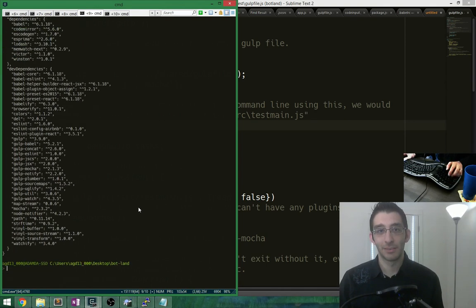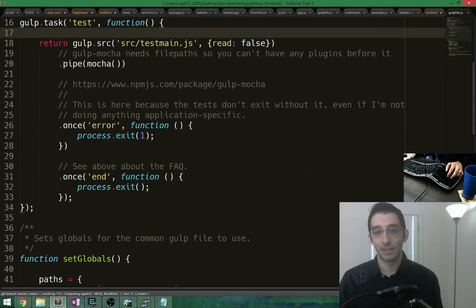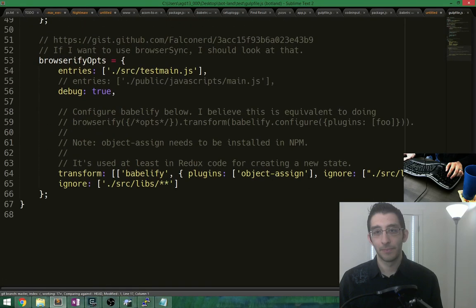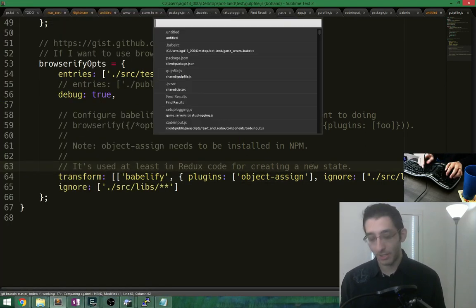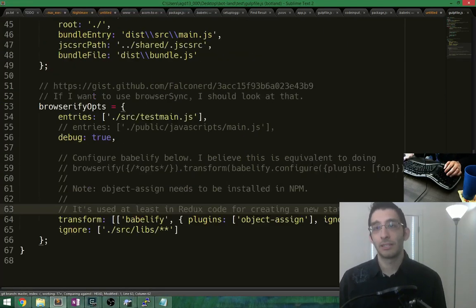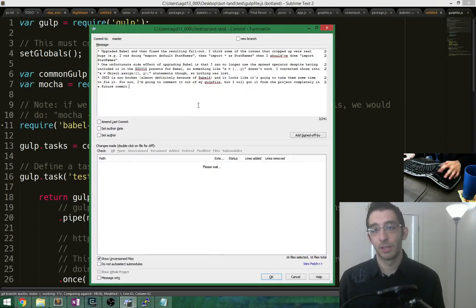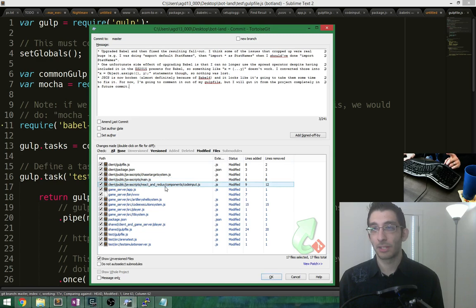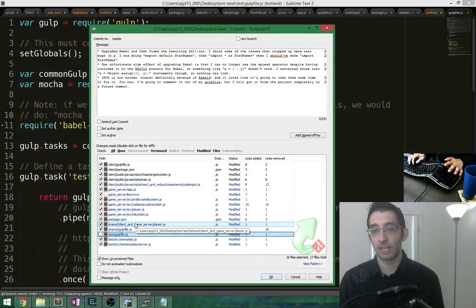Possibly. What happened? Where did my test go? Oh no. Okay, that's totally unexpected. Oh, it's because of this. The plugin architecture. Alright, let's not fix any of this for right now. So there. I think we're good. And now this is going to mark something else. The gulp file from the test package as having changed. But we want to uncheck that box.